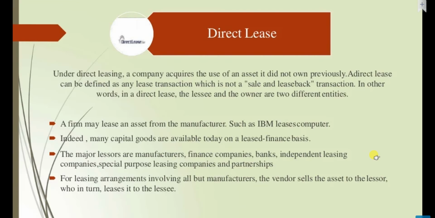Indeed, many capital goods are available today on a lease financing basis. The major lessors are manufacturers, finance companies, banks, independent leasing companies, special purpose leasing companies, and partnerships. For leasing arrangements involving all but manufacturers, the vendor sells the asset to the lessor, who in turn leases it to the lessee.